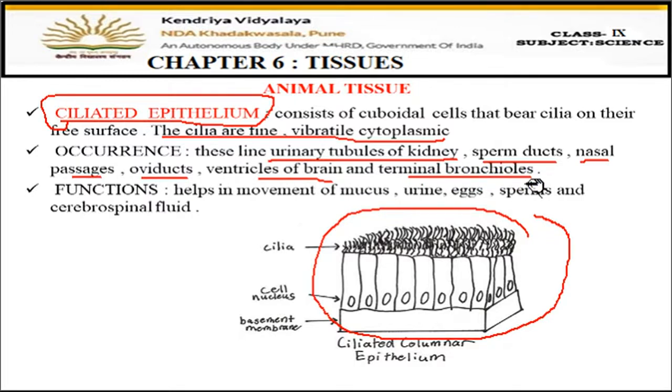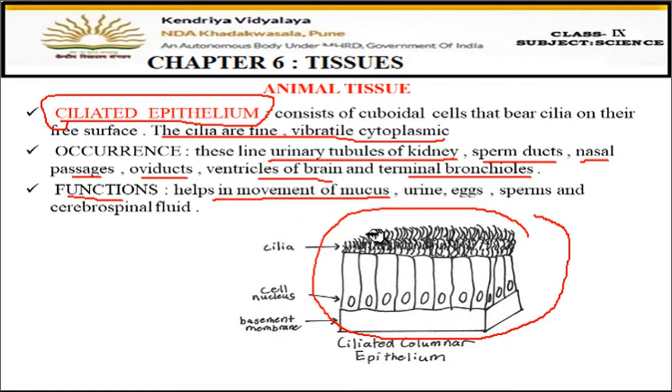Bronchiole is the part of the trachea which is present in the lungs. Okay, so there they are present. Now, what is the function? They help in the movement of mucus. Whenever they are present in the nasal passage and the nose, some mucus is secreted, some liquid is secreted, right? So to pass on that liquid from one place to another.